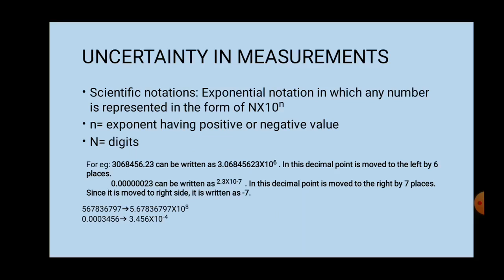So it is written as 2.3 into 10 to the power minus 7. Now that means the decimal point is moved or shifted to the right by 7 places. Since it is shifted to right side, it is written as minus 7. If point is shifted to left side, it is written as plus. If decimal point is shifted to right side, then the exponent is written as minus value. 2 more examples are given here. You can watch it.